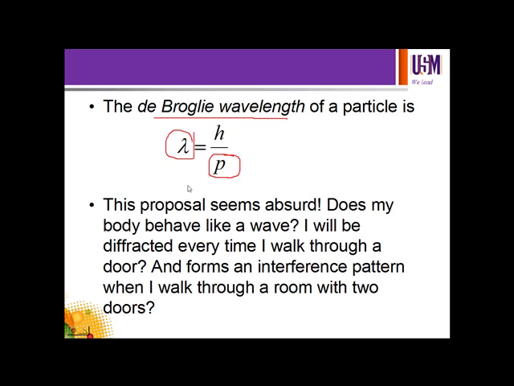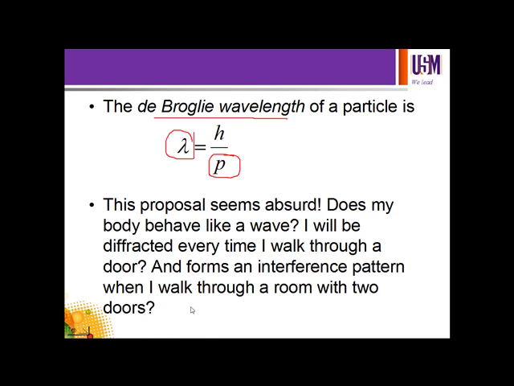This proposal seems absurd. Why absurd? Does my body behave like a wave? We as human beings, when we see this equation, the question is, do I emit waves? Or will I be diffracted every time I walk through a door? Because for a wave, if it passes through a small opening, then diffraction occurs. What about we as human beings passing through a door? Do we produce a diffraction pattern? And form an interference pattern when I walk through a room with two doors?